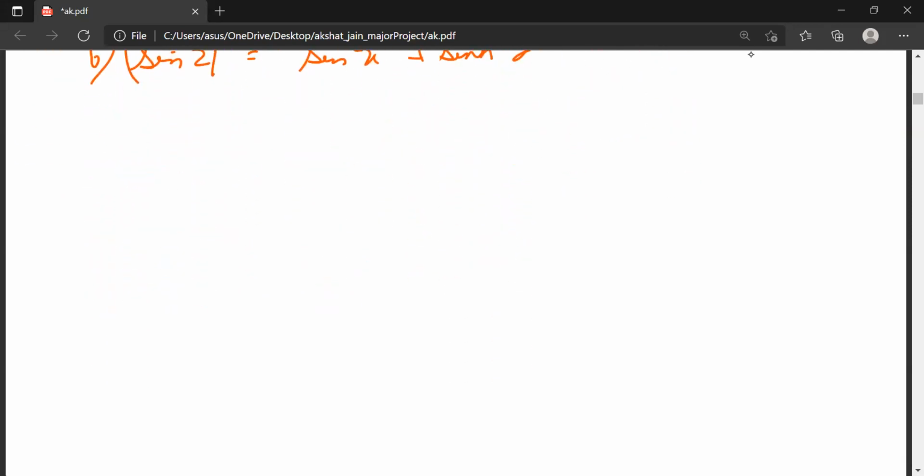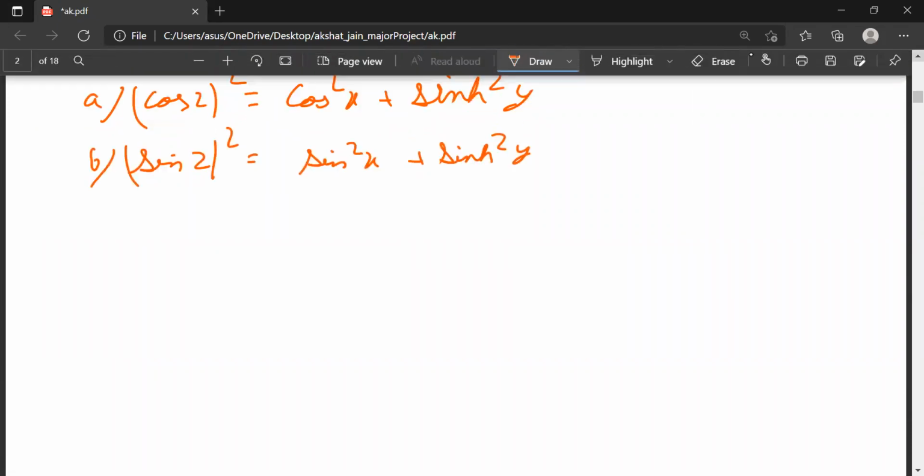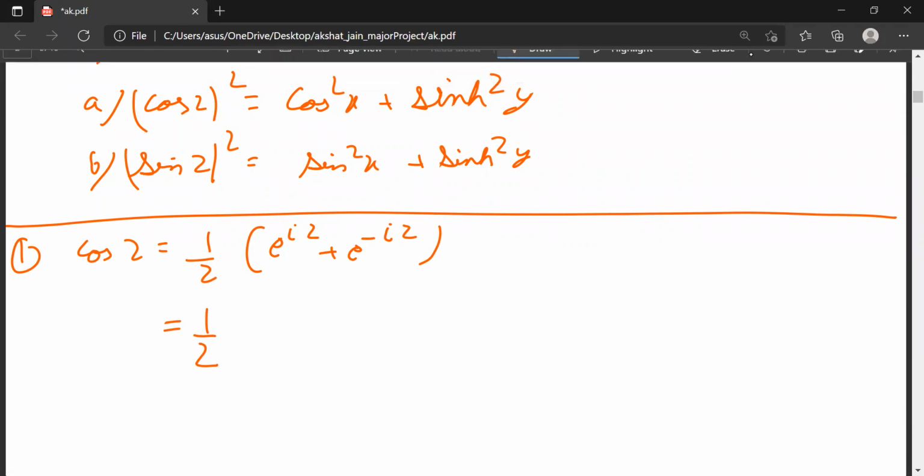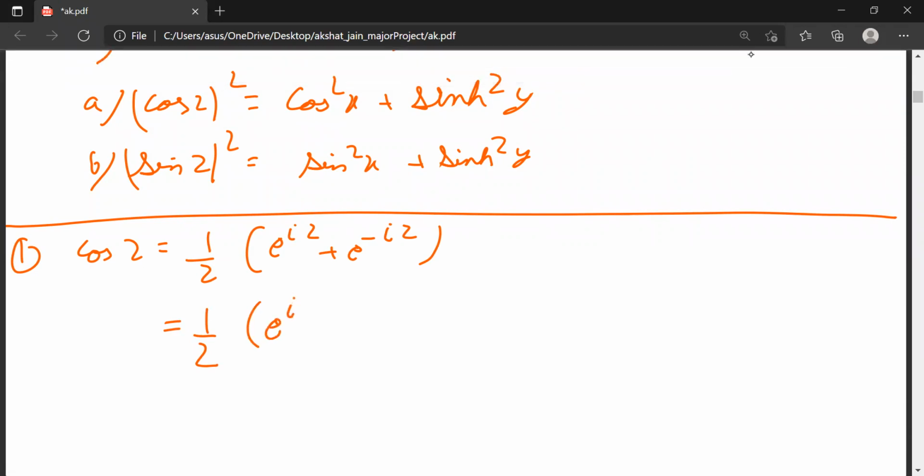Now I will explain one, and the other you will do yourself. First, we know what cos z is. Cos z is equal to 1 upon 2 times e to the power iota z plus e to the power minus iota z. So this is equal to 1 upon 2 times e to the power iota x plus iota y plus e to the power minus iota x plus iota y.